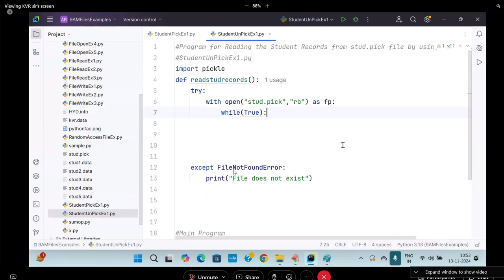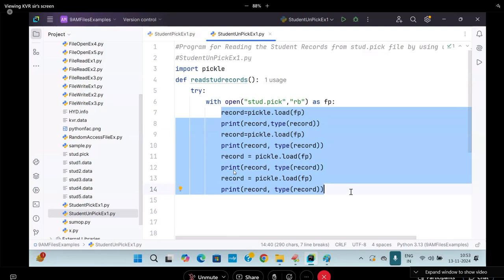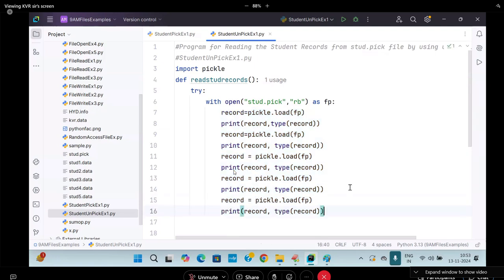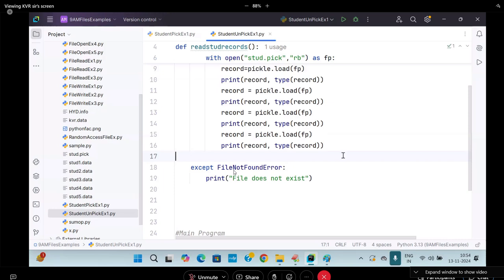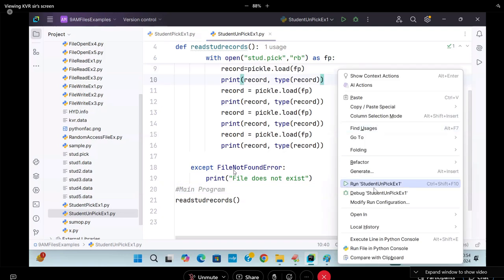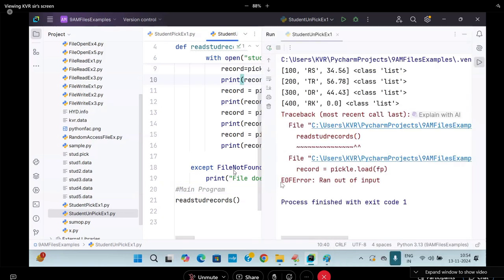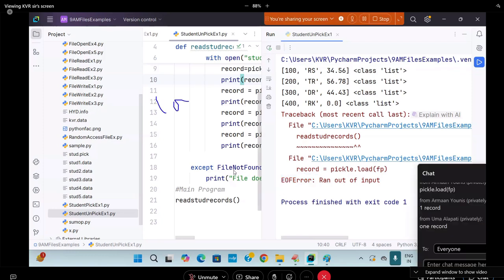Okay, before that, I wanted to show one more thing. 4 records came. One more record I am writing. Actually, do you have 5th record? No, not there. Not there means what? You will get error. EOF error. See that. EOF error. All the records came, but all of them are what? EOF error.